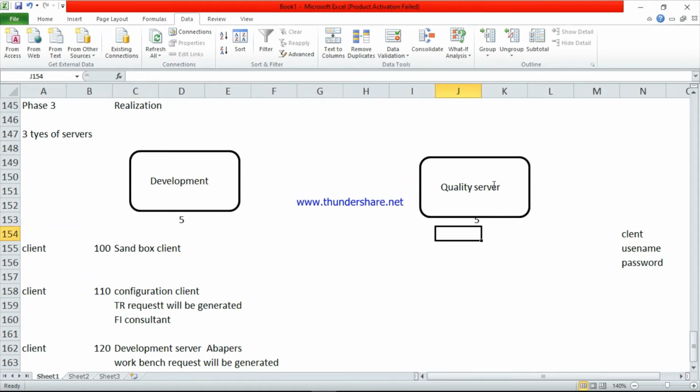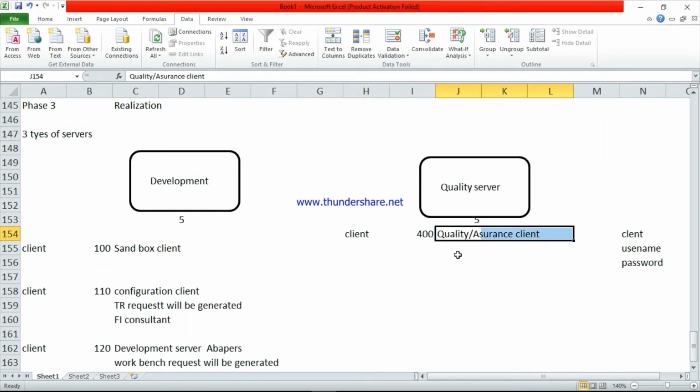So the next server is the quality server. In the quality server also we have different clients. We will see them one by one. These are very important. Suppose take the example of client 400. This name is called quality assurance. So in the quality server, the first client is client 400. This is the quality assurance client.